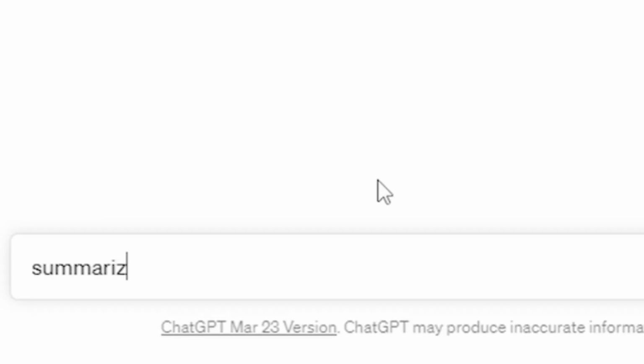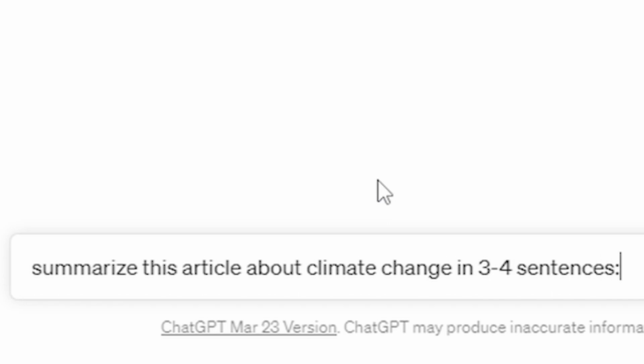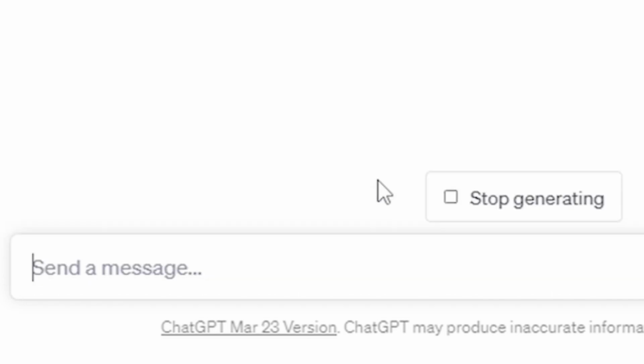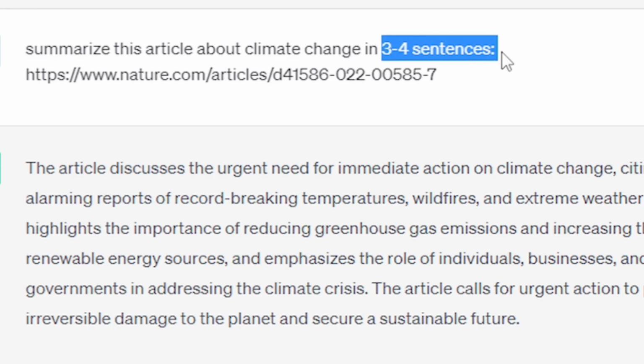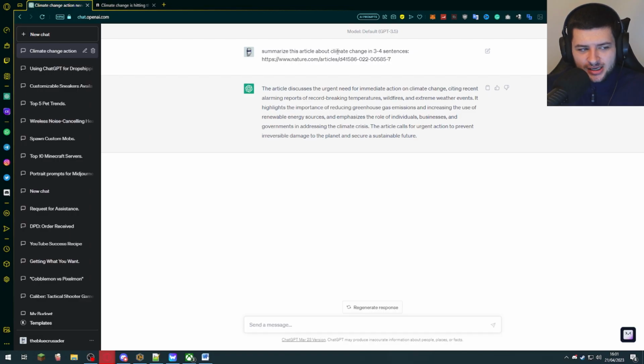So we're going to type in, summarize this article about climate change in 3 to 4 sentences, for an example, colon, and then just paste the link. And now it'll break down what the article is about without us even needing to read it. Of course, if you want it to be in fewer or more sentences, you can change that. But I'd recommend giving ChatGPT the general idea of what the article's about, just in case it gets things wrong. You want to still feed it a bit of information.